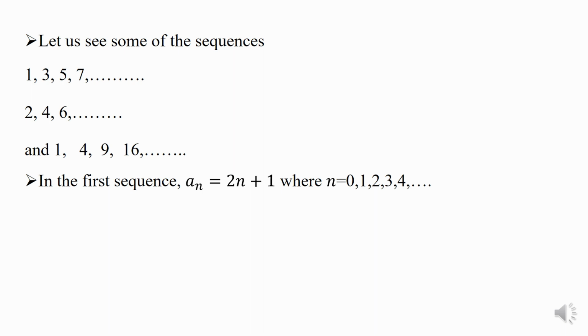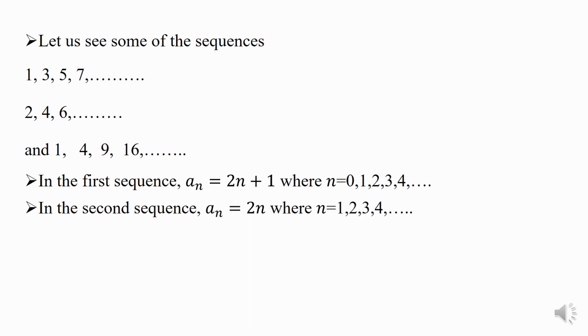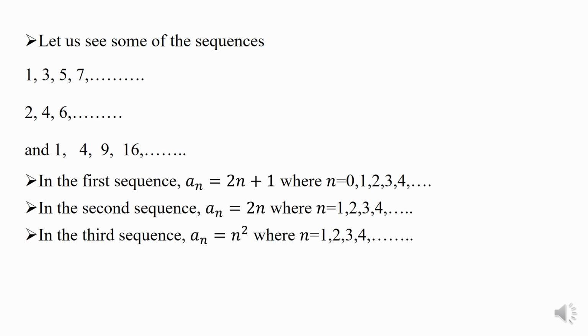Coming to the second sequence, it is a set of even numbers. We can write the nth term as 2n, where n is equal to 1, 2, 3, 4. And coming to the last example, they are all perfect squares and we can write the nth term of this sequence as n square, where n is equal to 1, 2, 3, 4 and so on.